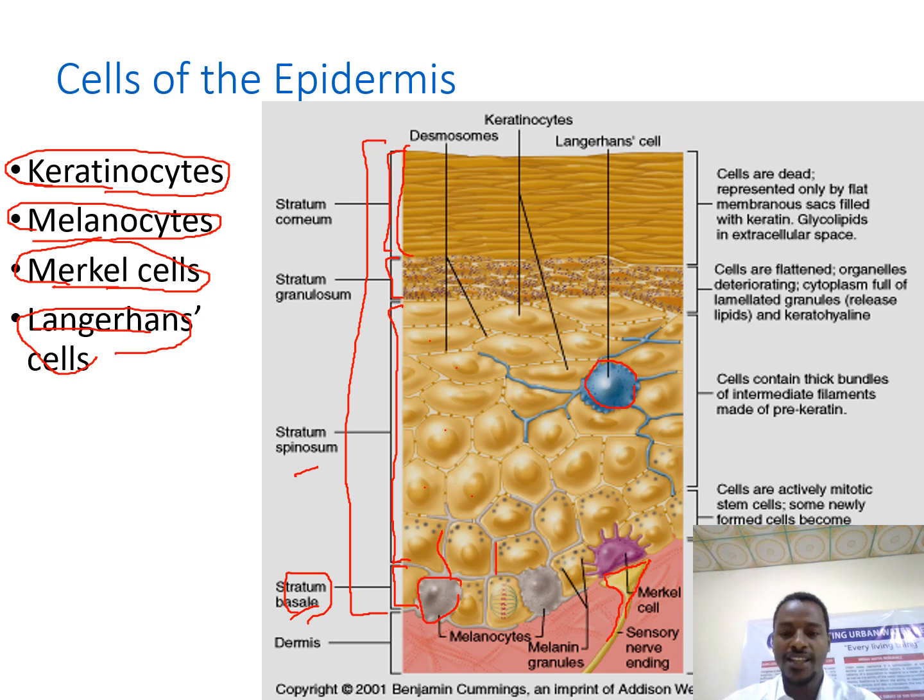As the monocyte is a component of white blood cells, this Langerhans cell also works to defend against invasion of microorganisms into the skin. It is a part of our immune system. So these are four important cells in the epidermis: keratinocyte cell, melanocyte cell, Merkel cell, and Langerhans cell. Among them, the keratinocyte cell is the principal cell forming the layers in the epidermis.